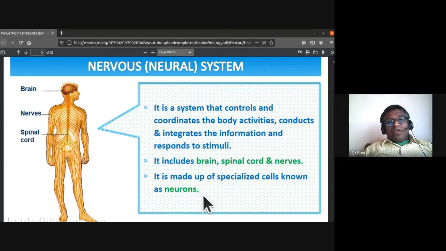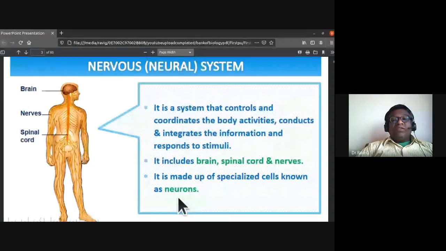The neural system includes the brain, the spinal cord, which passes through the neural opening of the vertebra, and the nerves from them: the cranial nerves as well as the spinal nerves. It is made up of specialized cells known as neurons.